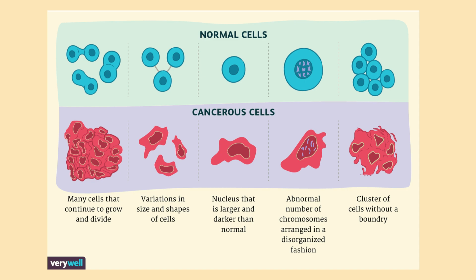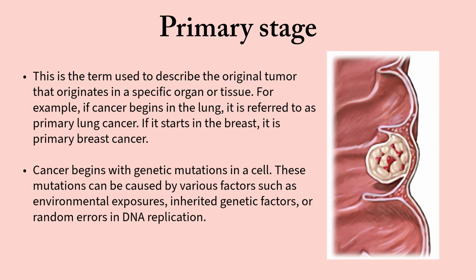There is quite a difference between normal cells and cancerous cells. Many cells that continue to grow and divide abnormally are cancer cells, and normal cells have a specific shape. However, there are different variations in the size and shapes of the cancer cells. The nucleus of the cancer cells is relatively darker and larger than normal cells. An abnormal number of chromosomes are arranged in a disorganized fashion in cancer cells. There are clusters of cells without a boundary, whereas normal cells have proper clusters with proper boundaries.